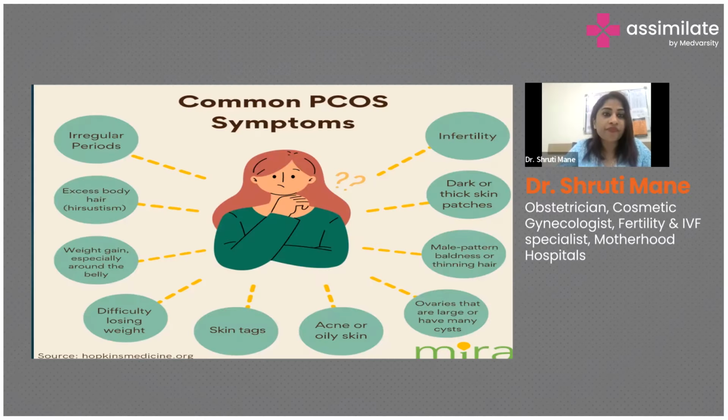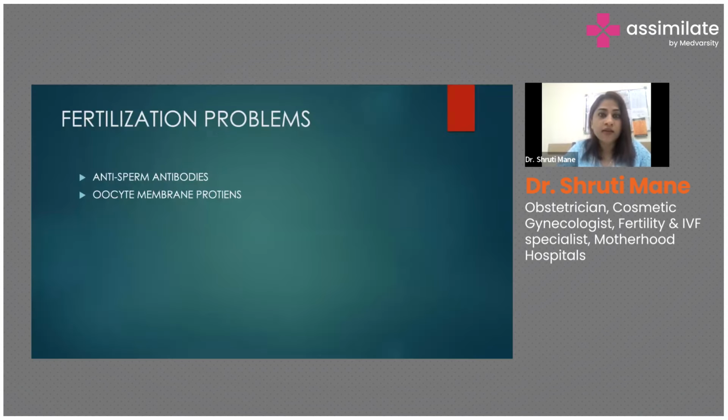To summarize, PCOS presents with irregular periods, difficulty in conceiving, excess body hair, weight gain, difficulty losing weight, skin tags, signs of insulin resistance, that is acanthosis nigricans, acne, oily skin, male pattern baldness or thinning of hair, and ovaries that have large cysts.